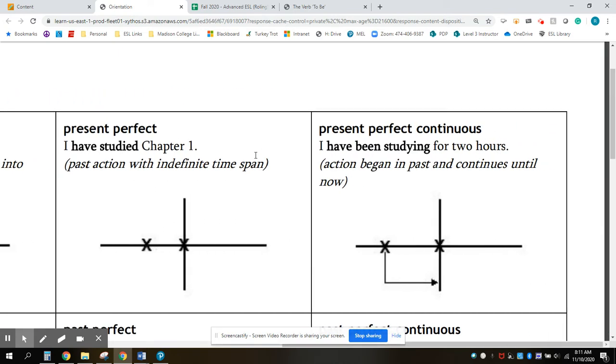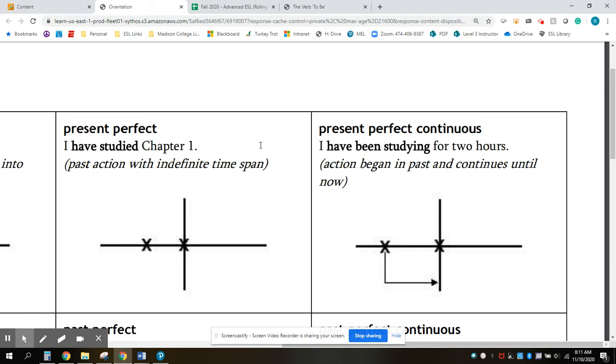So remember, third person is he, she, and it. First person is I. Second person is you. So if I am talking to you, it's first person and second person. If I am talking to you about someone else or something else, then that is the third person.